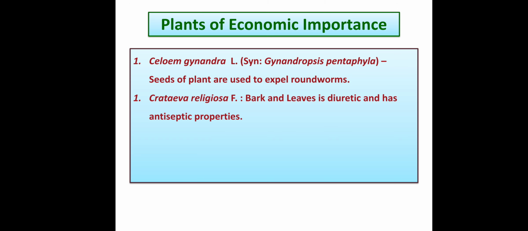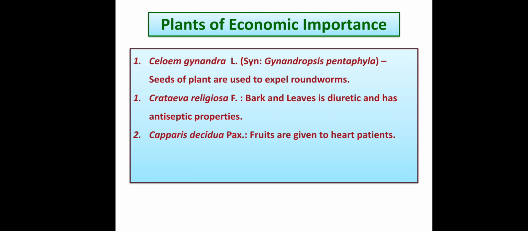The next plant is Crateva religiosa. Bark and leaves are diuretic and have an antiseptic property. So this Crateva also has a medicinal use, that bark and leaves are used in diuretic condition, and also the extract from bark and leaves is used for antiseptic purpose.